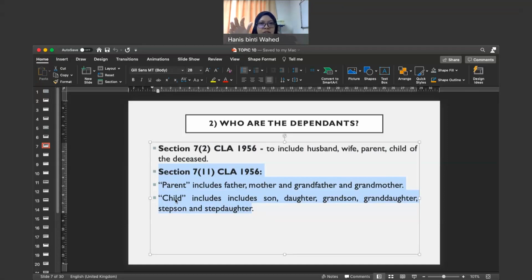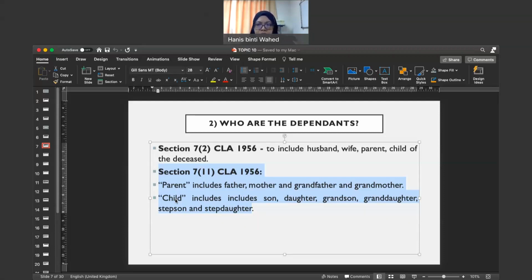For example, siblings are not considered as dependents. Because of that, the court has no power to allow siblings to claim for dependency, because for the word dependent itself, we need to refer to section 7, subsection 2 and also subsection 11.